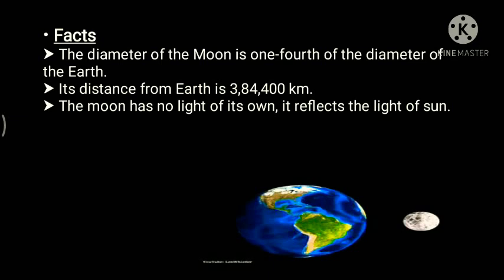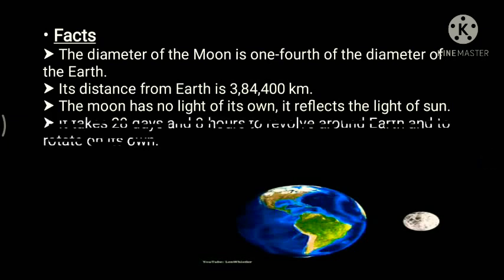Now, there are only mountains, plains and depressions on the Moon's surface. Nothing much more than that. Likewise the planets, the Moon has no satellites of its own, and it reflects the light of the Sun.